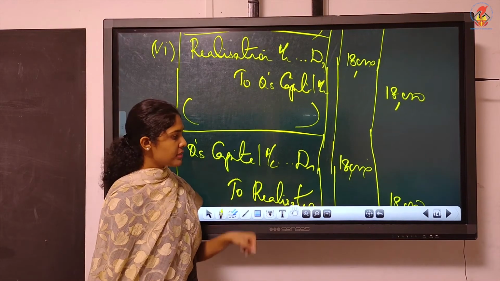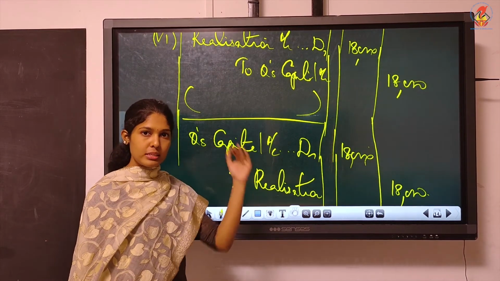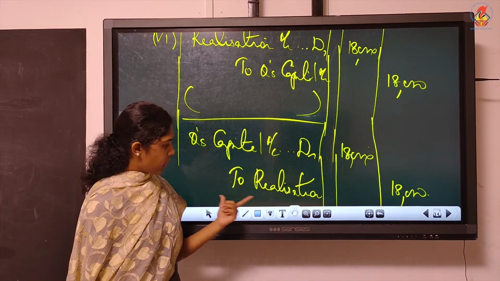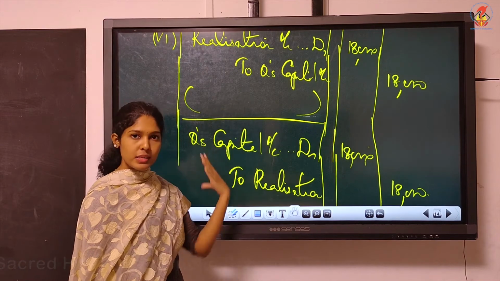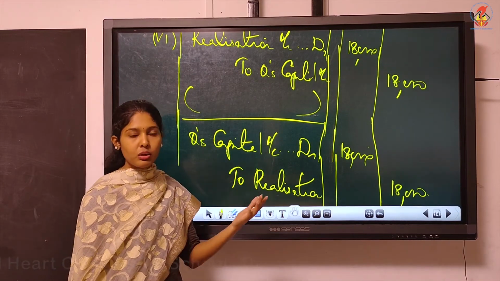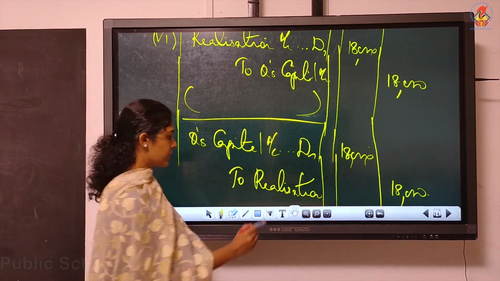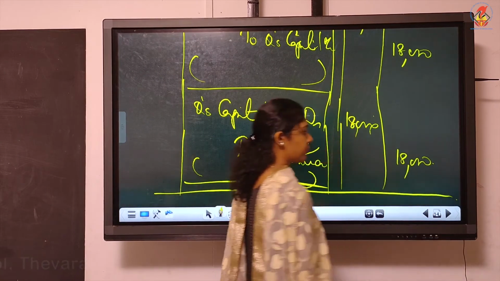Realization debited and realization credited with the same amount again. So these two entries will get cancelled. In effect, you can write no entry. You can write their alternative or no entry, but that's not needed. You write these two separate entries because after that only you came to know that the answer is no entry. So you write two separate entries, that's enough. So that question is over.